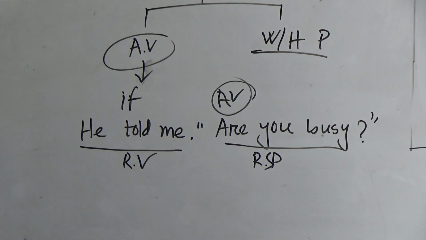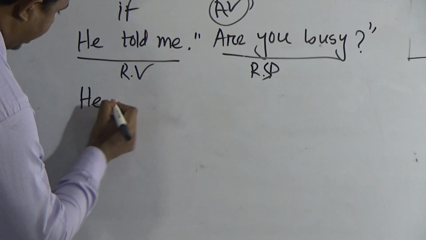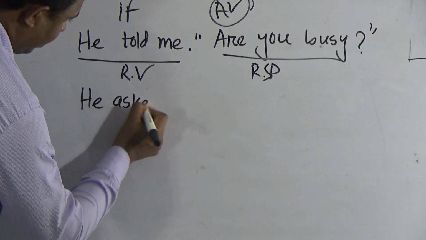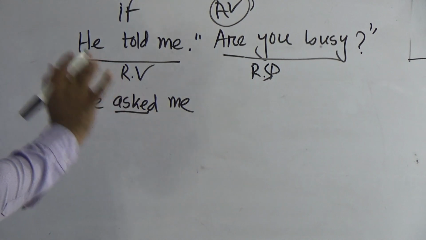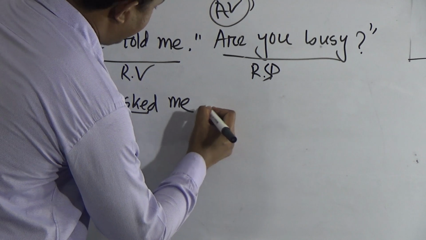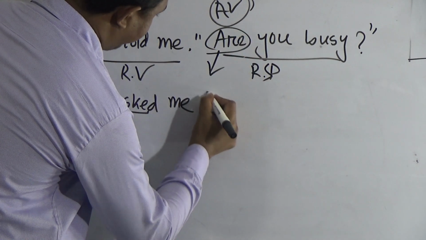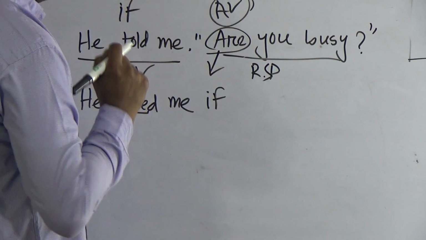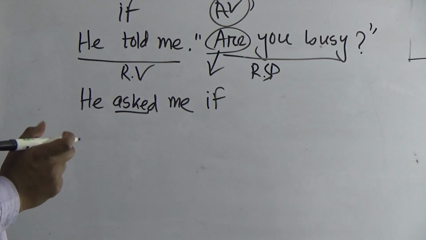Although it's an interrogative sentence, as I told you before, it would be "he asked me." That means "asked" doesn't contain any "to." So it would be "he asked me." Then we have to bring "if" for this auxiliary verb. He asked me if. Then we have to give the subject.